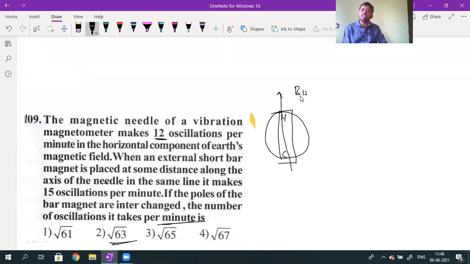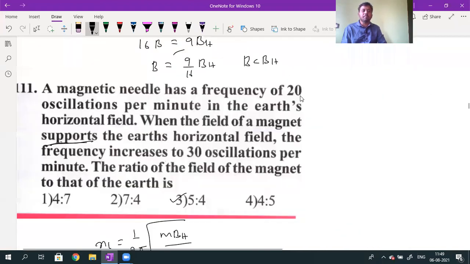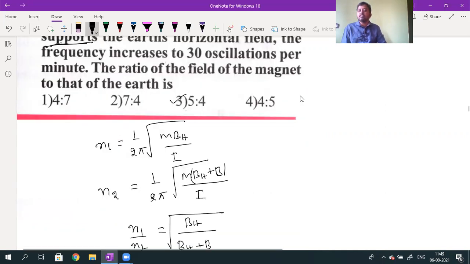Whenever B and BH are both in the same direction, we already discussed. You are asking related to the last question: why I took B and BH both in the same direction? Because they mention when a field of magnet supports the Earth's field, support in the sense B and BH are both in the same direction. Opposes means B and BH are both in opposite directions. This is the direction of B and this is the direction of BH. Both support, then we can take the resultant magnetic field. Theta value will be equal to 0. According to the parallelogram law, I can write B plus BH.